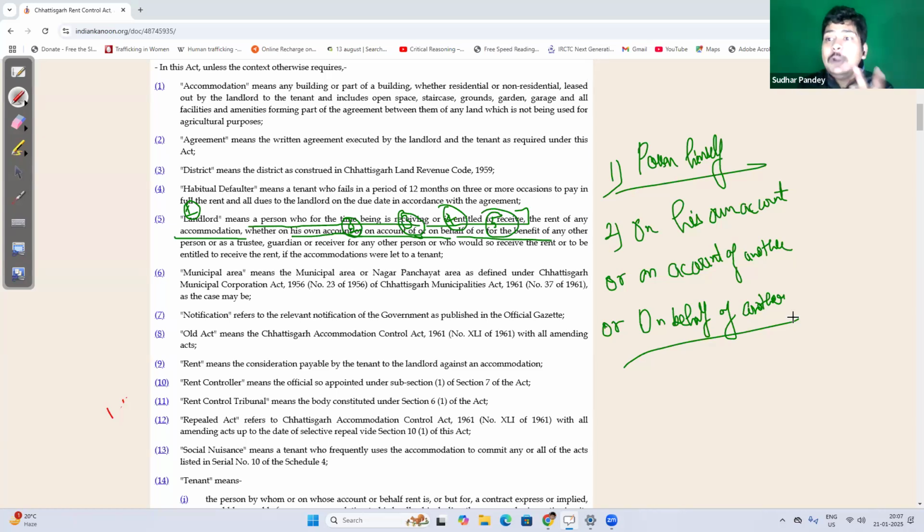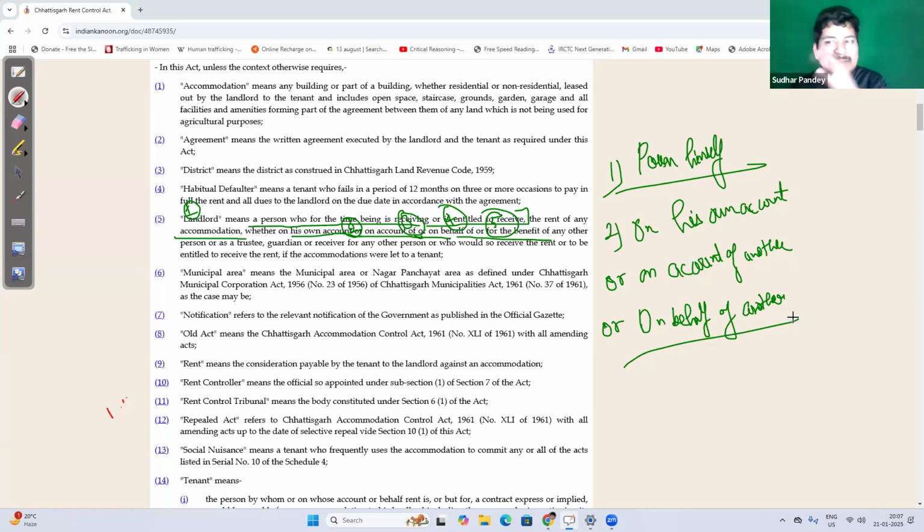Then next, on account of or on behalf of any other person, as a guardian or receiver. Again, I am receiving rent on behalf of a minor child as a guardian of that minor child. Let's assume that my father transfers some of his property to my son.